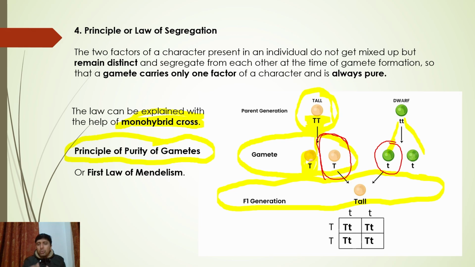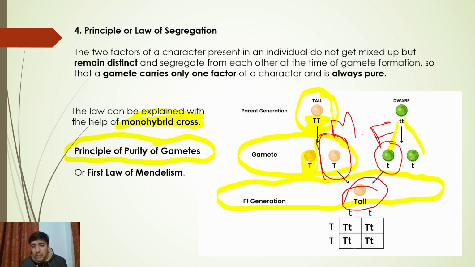There must be cross pollination. And again, if I ask you the question, how did Mendel make this male, and how did Mendel make this female? They are very, very beautiful questions. Pay attention, guys. Otherwise, everybody can understand crosses and monohybrid and dihybrid crosses, but I need you to consider this. How is the F1 generation formed? How was this formed? How is this tall formed? Now you will ask me, sir, why is it tall? Because tall is a dominant gene, it will show its effect. But how is this formed? By cross pollination. Sir, how did cross pollination happen?